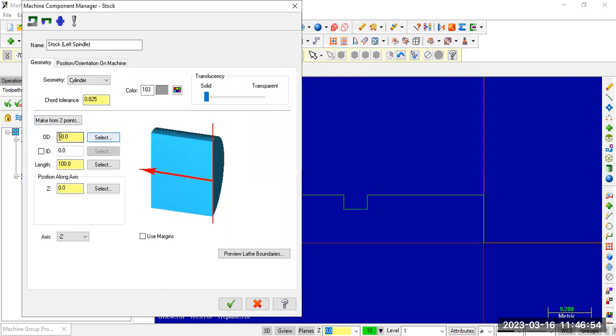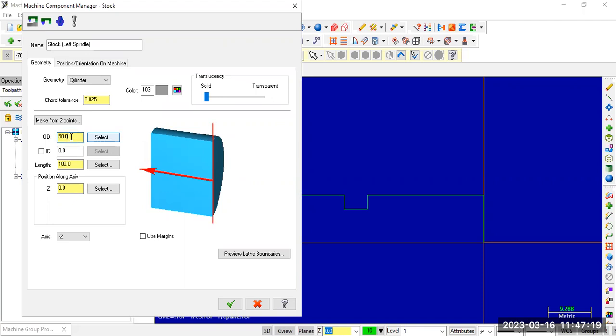Now outer diameter. The actual diameter of the workpiece required is 30 mm, but by default they are giving 50. Either you can give 40 or 50, it must be more than 30. So just as it is, I am keeping 50 mm OD.